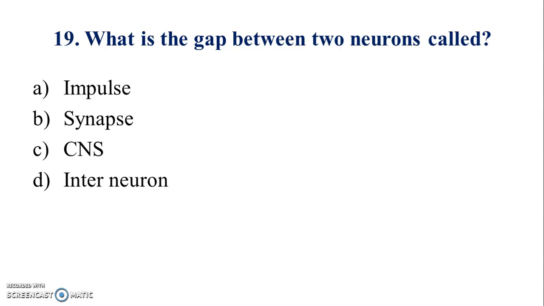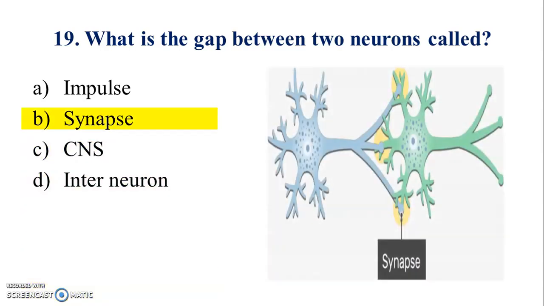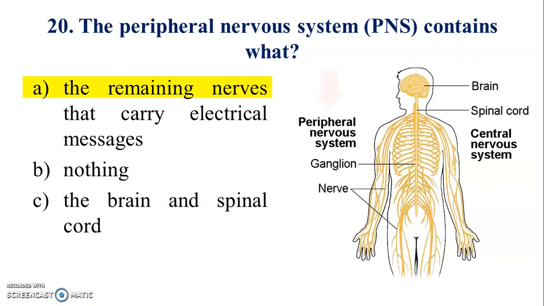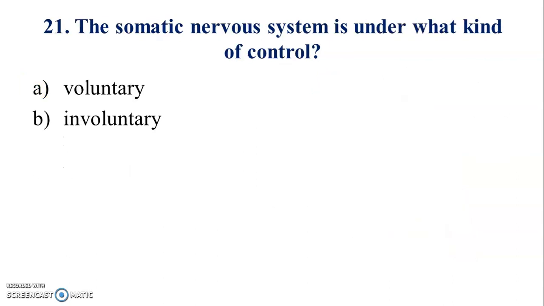19. What is the gap between two neurons called? Answer is B. 20. The peripheral nervous system contains what? Answer is A. 21.